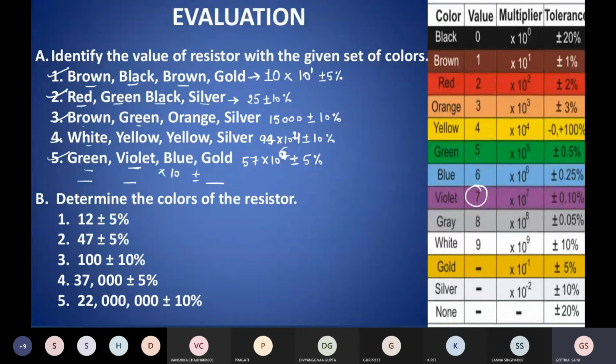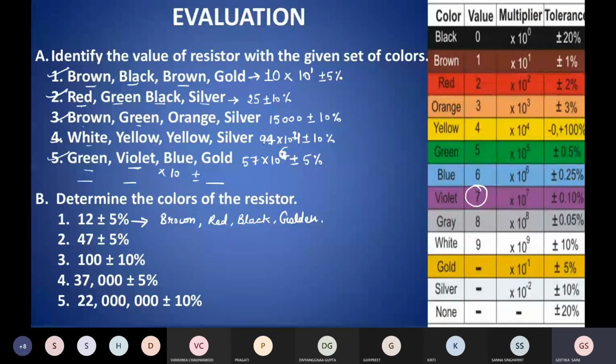Divyangana, very good. And next, in which you have to find out the code from decoding. This is the decoded value, and from here you have to find out the code. So the first one is 12 plus minus 5%. So brown, red, black, gold. First is brown, second is red, third is black, and the last one is 5%. For 5%, this is golden. So in this way, you have to find the values.